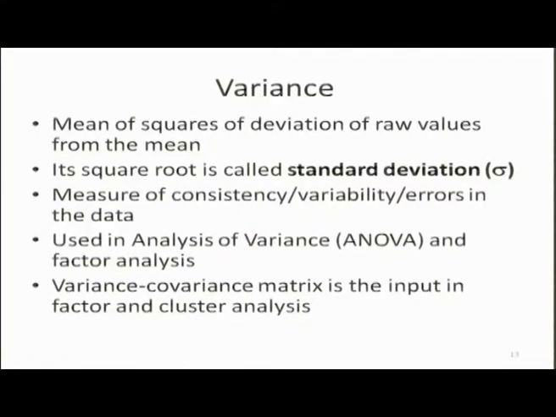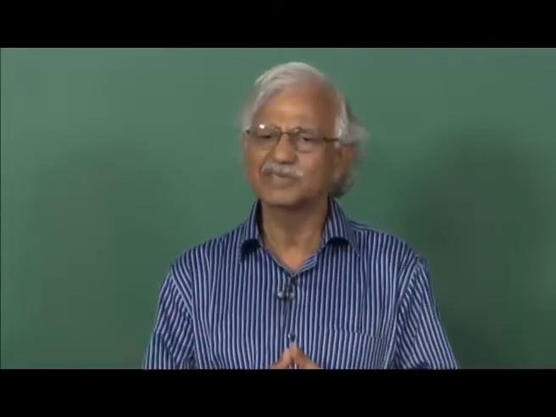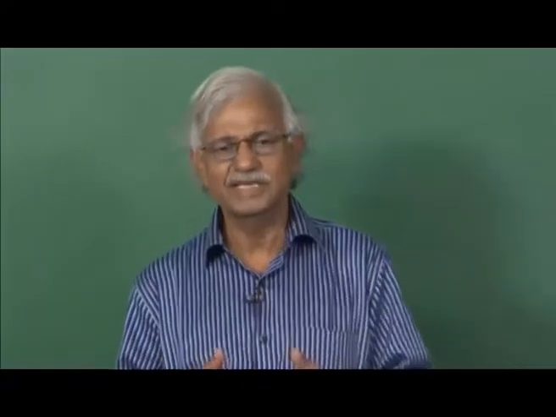Now, we come to measures of dispersion or variance. Variance is defined as the mean of squares of deviation of raw values from the mean. Actually, we are looking at to what extent values differ from the mean. Now, one thing you can do is take the differences of values from the mean and sum them up or take their average.